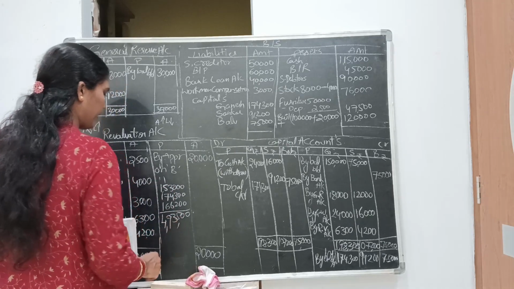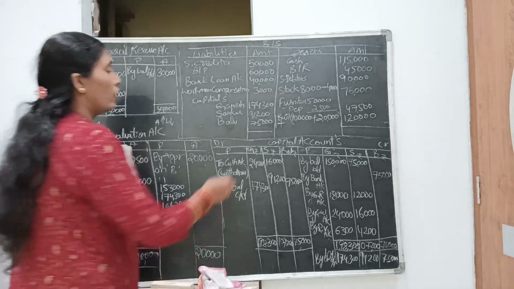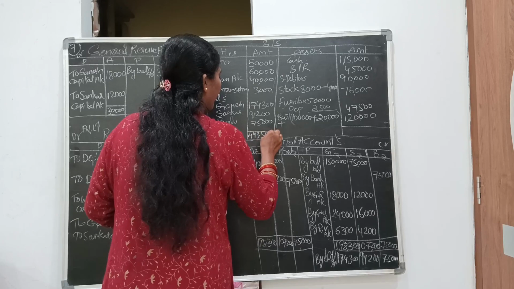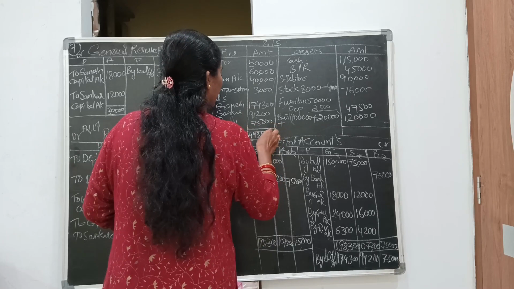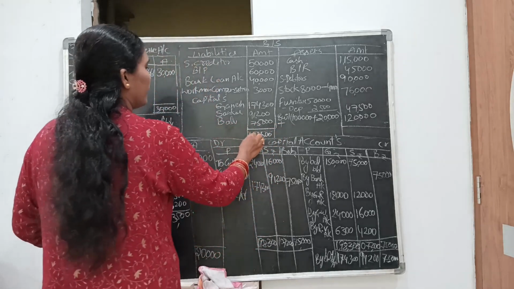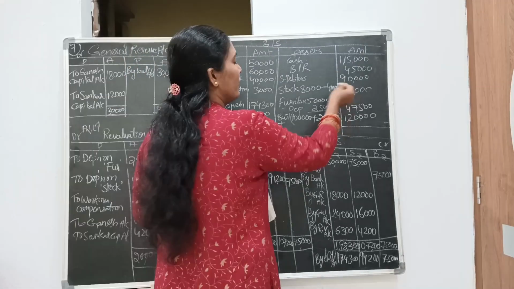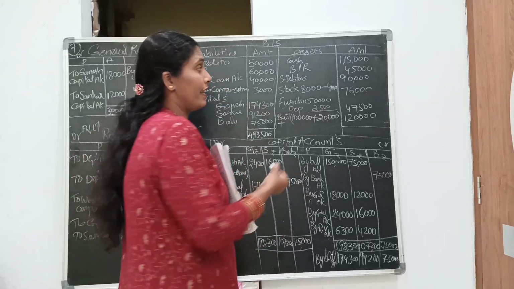So we got 4 lakhs 93,500 on the liability side. Now add the asset side.